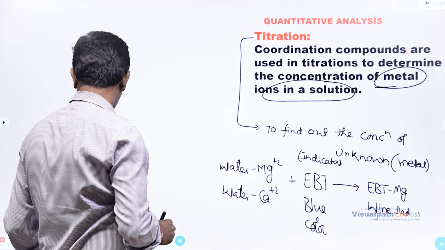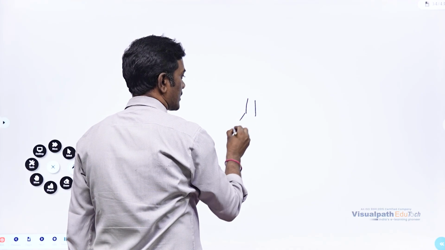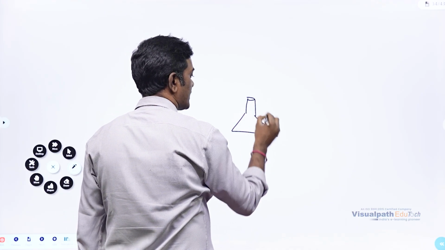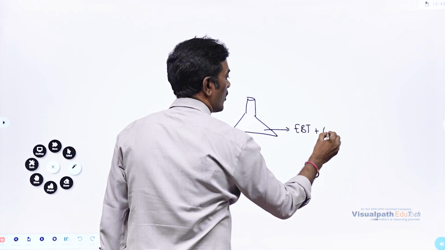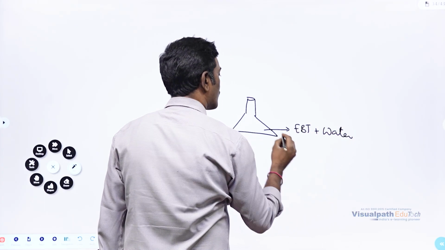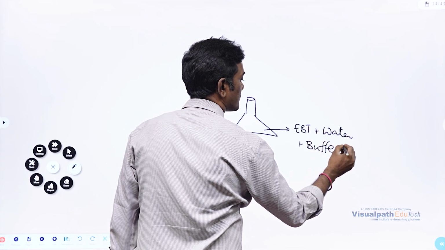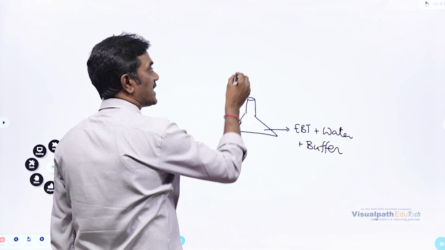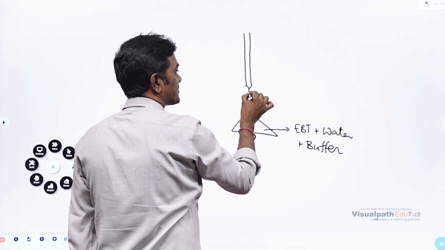How? In a conical flask, we will take EBT plus water. Of course, we will add some buffer to resist the change in pH value, because this is a pH dependent experiment, and we will titrate against EDTA.